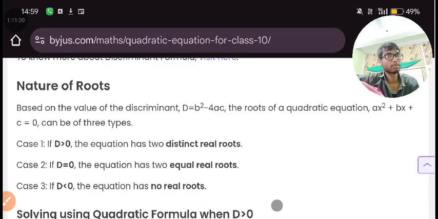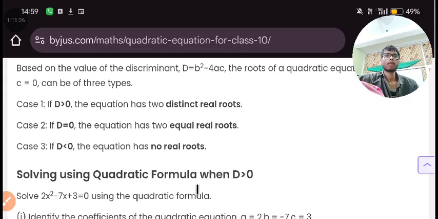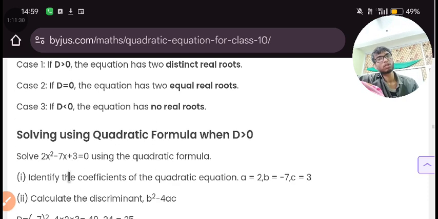A complex number is not a real number, and a real number is not a complex number. These three cases will come to you when you are solving the quadratic formula.